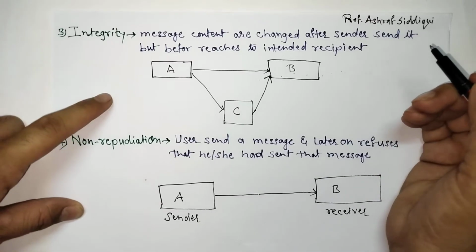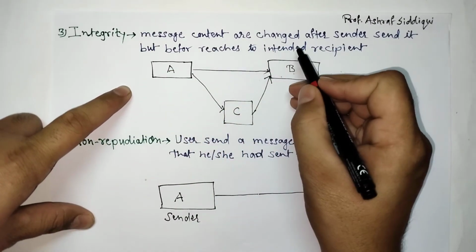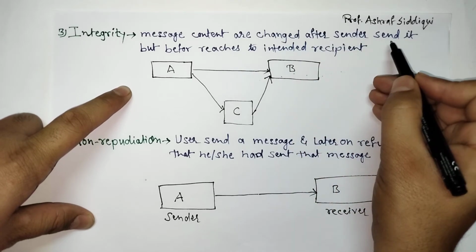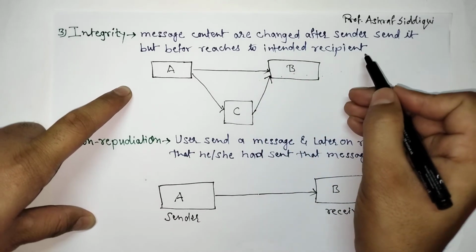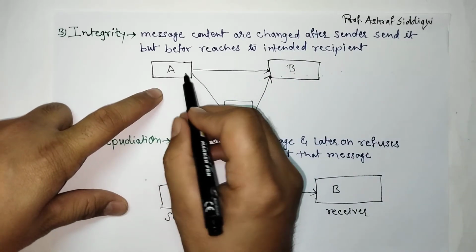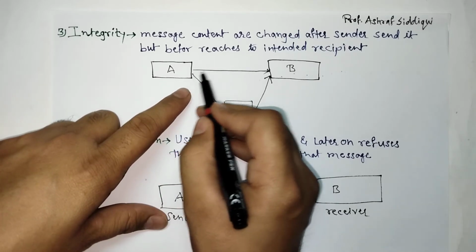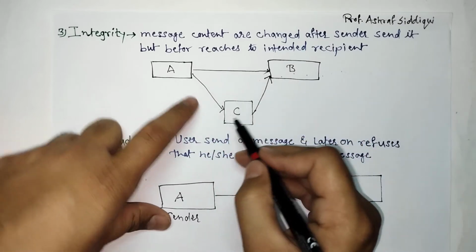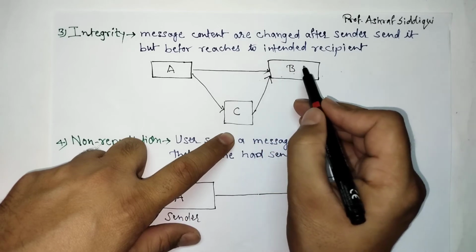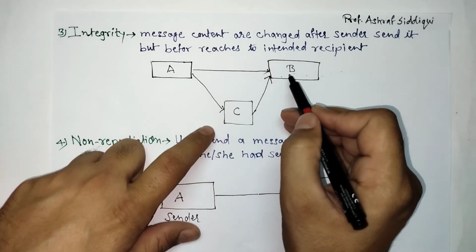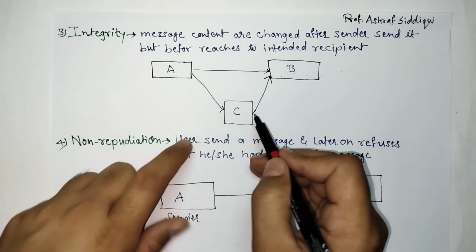The third point, integrity. Message content is changed after the sender sends it, but before it reaches the intended recipients. Means sender A sends a message and the content of that message is changed by C before being received by the receiver B. So here we can say that the integrity is lost.